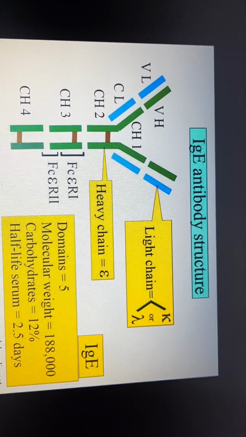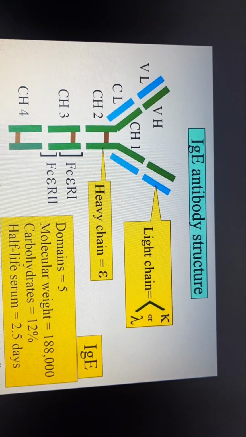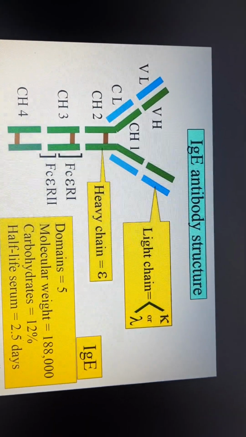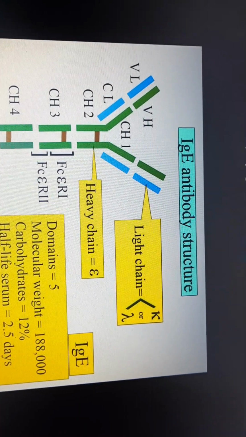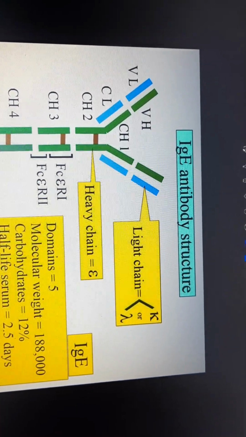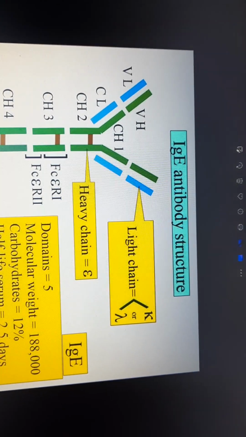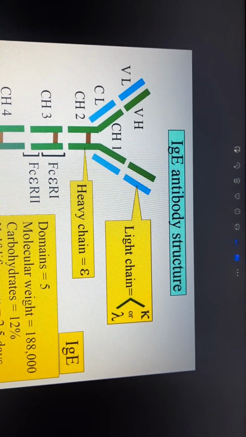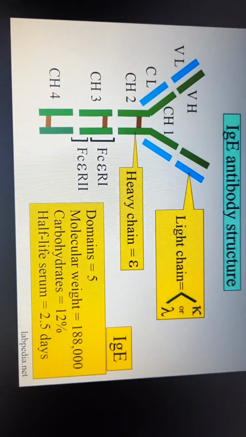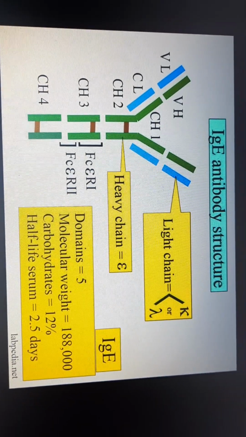A high level of IgE is also encountered in intestinal infection. The half-life of IgE is 2 to 3 days, the synthetic rate is 2 to 3 mg per kg body weight per day, the carbohydrate content is about 12%, and the sedimentation coefficient is 8S.